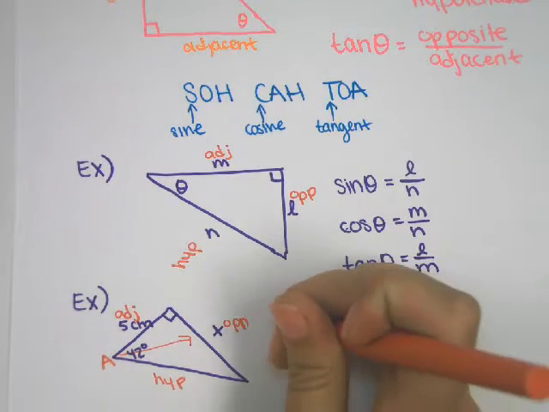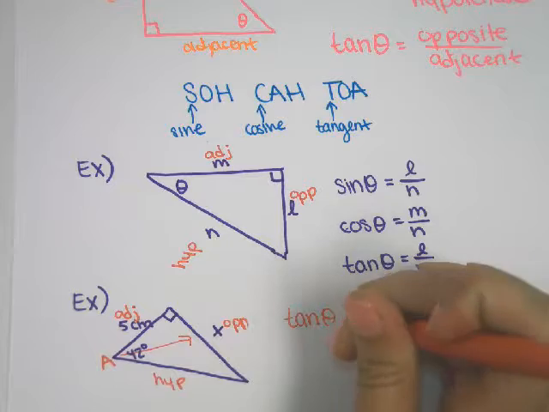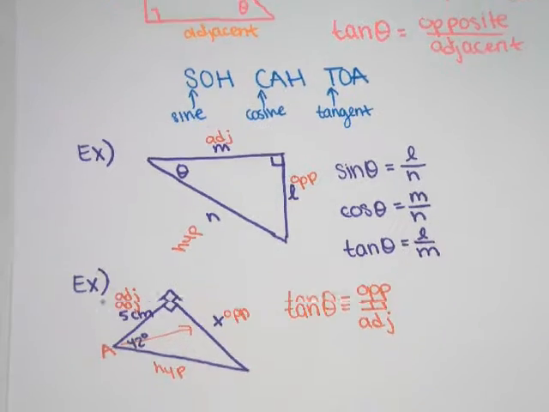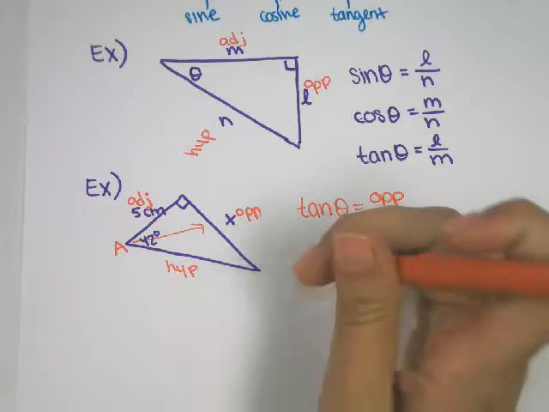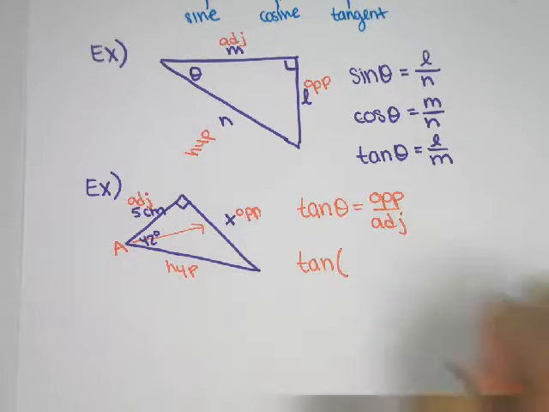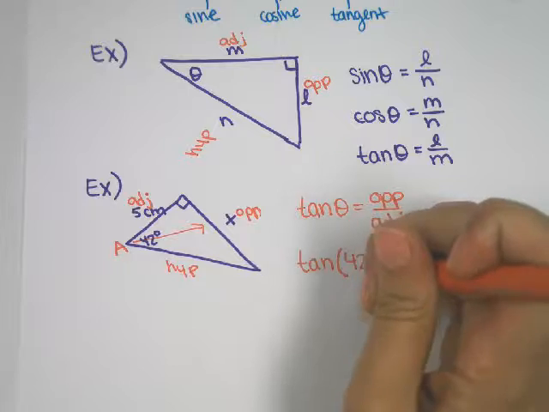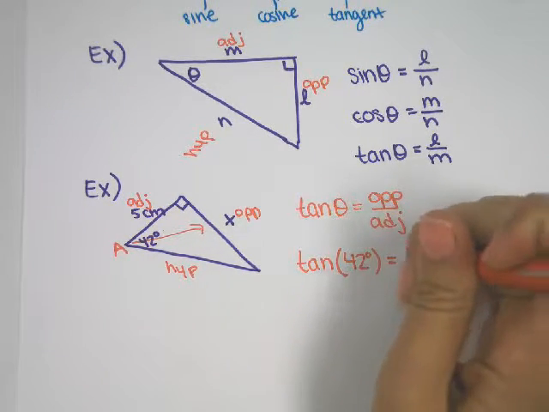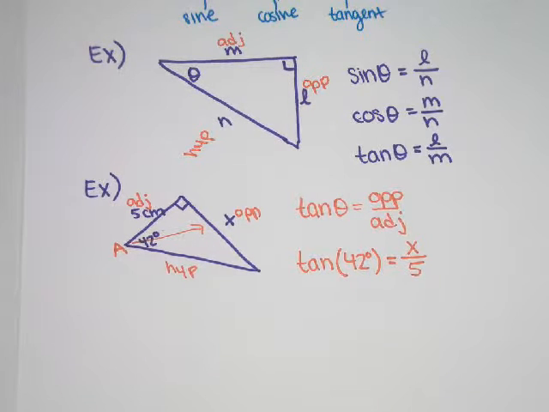So I write, and I actually like to write the whole thing, so we know where everything goes. So tangent is opposite over adjacent. Theta stands for my angle, so tangent of 42 degrees equals, opposite is x, adjacent is 5.